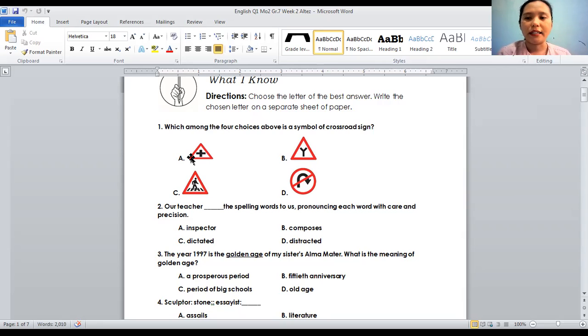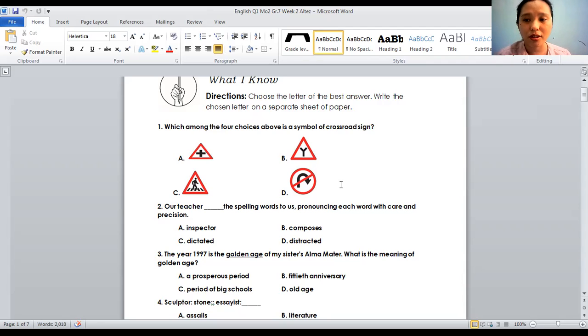2. Our teacher blank the spelling words to us, pronouncing each word with care and precision. The clue here is spelling words to us. So there is a spelling contest. Then the teacher needs to blank the spelling words.